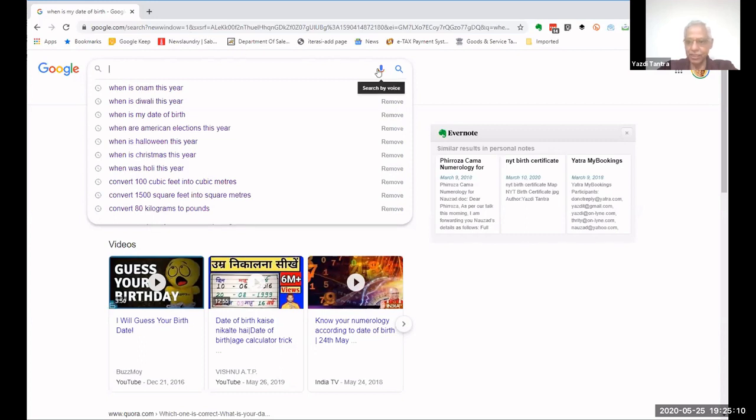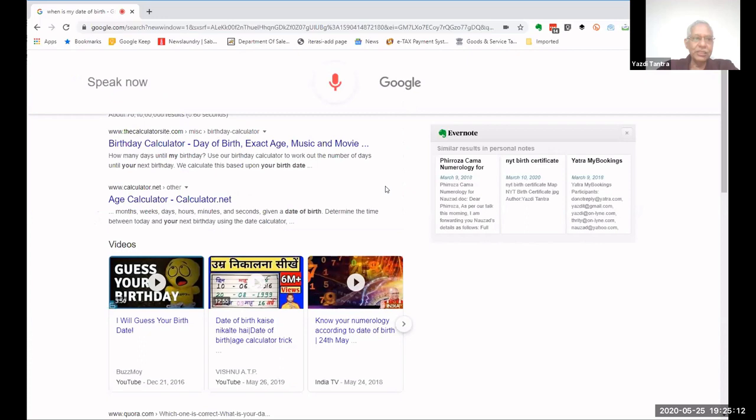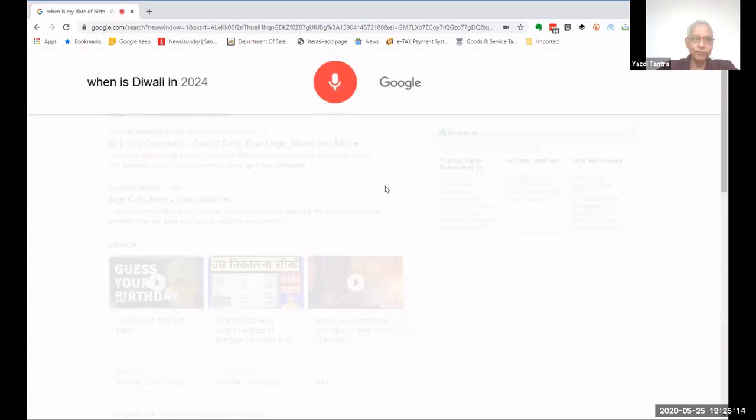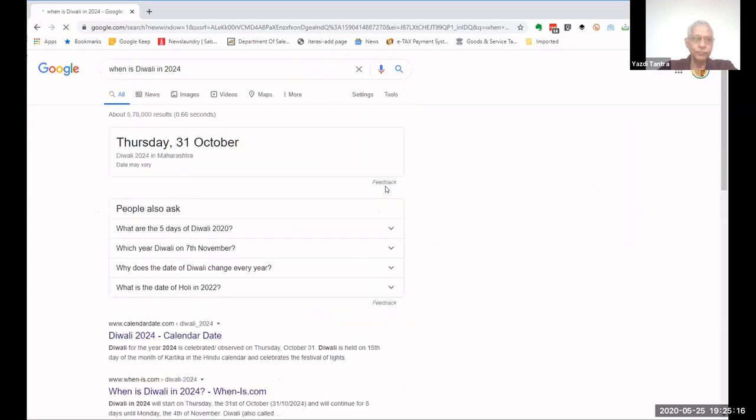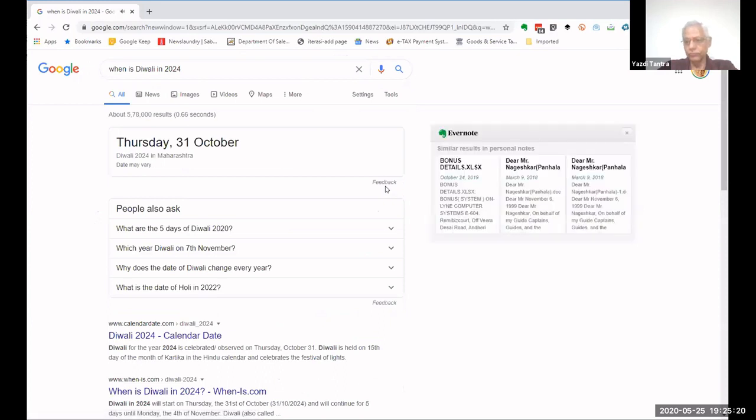Okay, let me see if it knows. When is Diwali in 2024? Diwali in Maharashtra will be on Thursday, the 31st of October 2024. Okay. Date may vary. Everybody likes to test Google. So this is taken from many public sources.